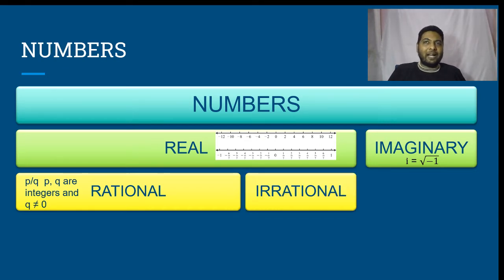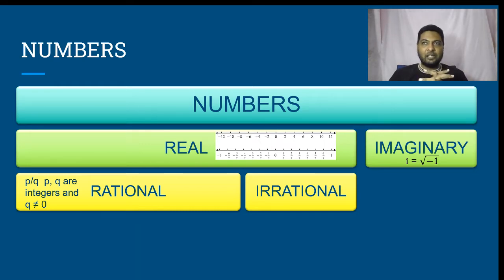What do you mean by rational numbers? For that, let us understand the meaning of rationality. Rationality means certainty, which means we know what comes next, or we know that this is the end and nothing comes next.